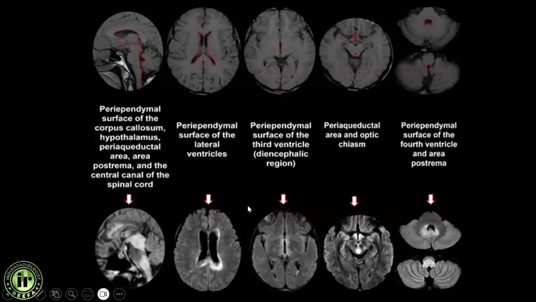So this is what the distribution looks like, the distribution of aquaporin 4. Because of that particular distribution, the lesions also have a specific pattern. On the sagittal image, there is very typical periependymal surface involvement. On axial, there is periependymal lateral ventricular surface involvement. Then the diencephalic region around the third ventricle, the periaqueductal area, and lesions in the optic chiasm. Also the periependymal surface of the fourth ventricle and the area postrema.